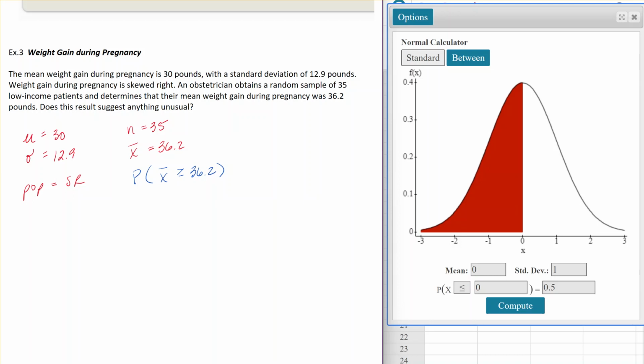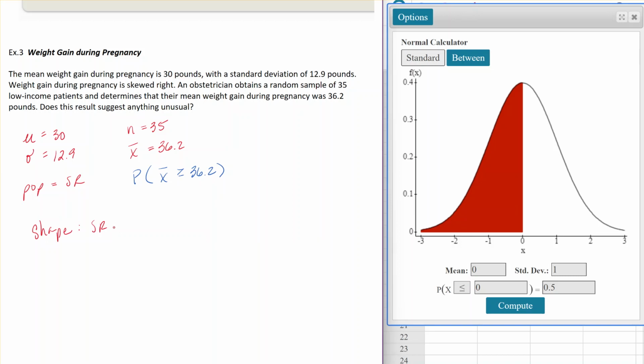So if we want to talk about the probability of an event, that's where we're going to use our normal calculator to calculate the probability of that event, the area under the curve. So we want to first identify the shape of our distribution. The shape of our sample distribution is coming from a skewed distribution.